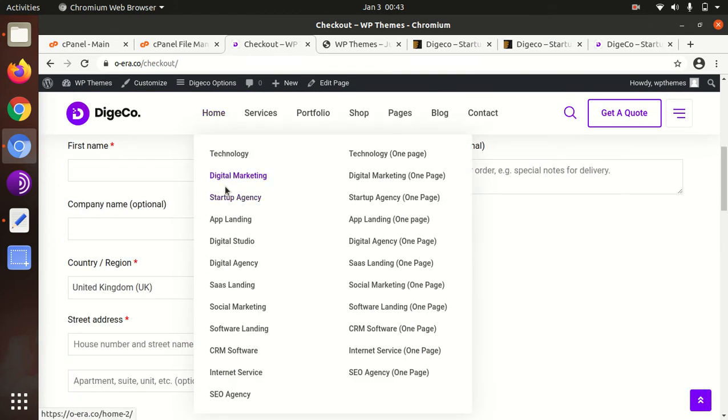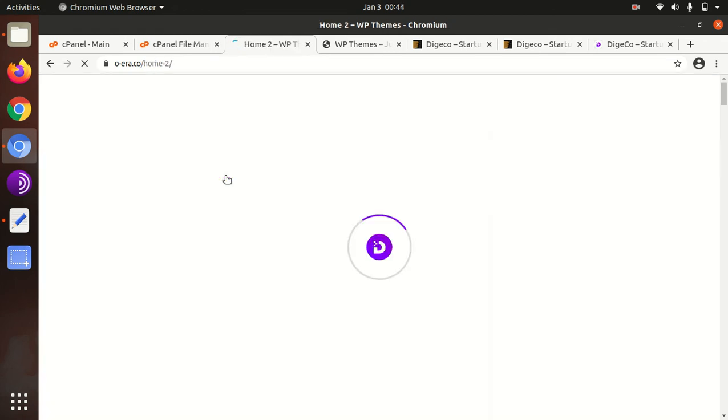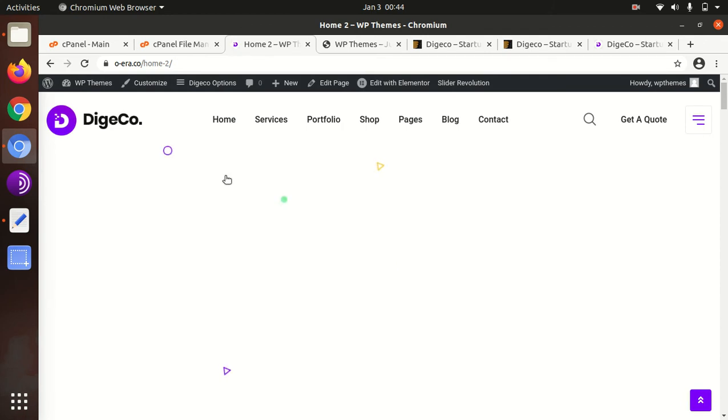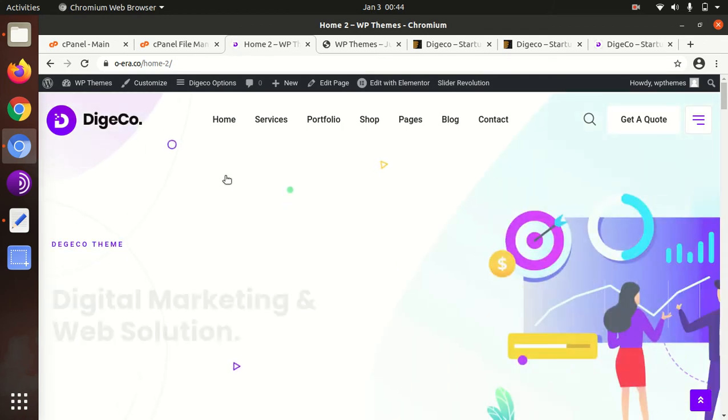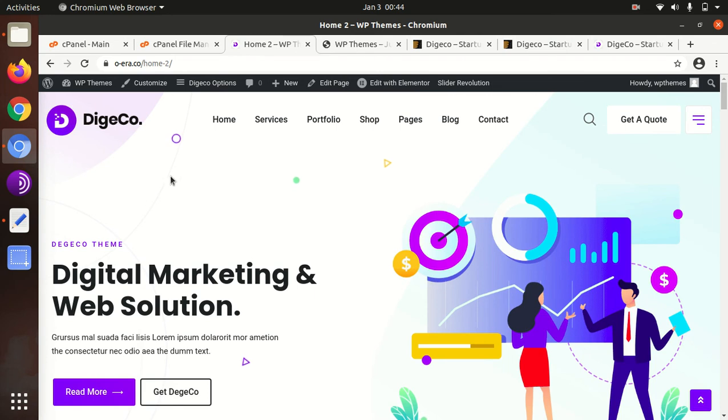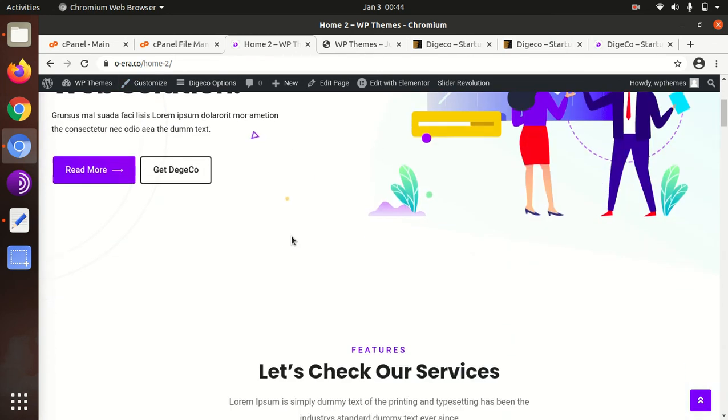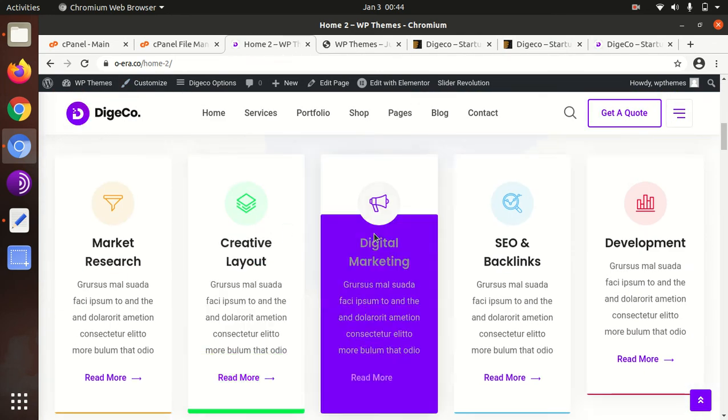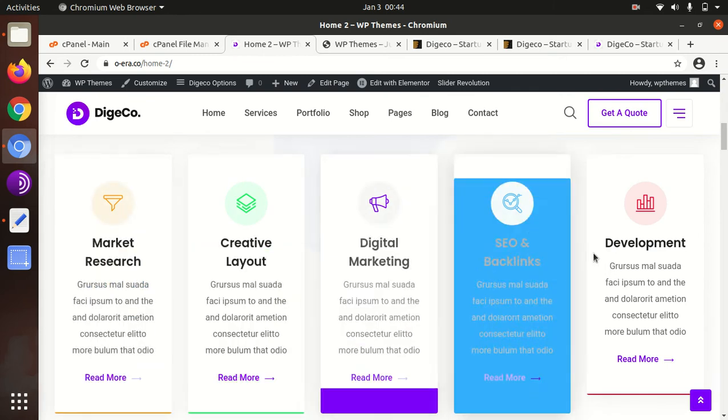And now we can, so we have just installed one demo, and you can choose to install any as per your requirement. This is home 2 option which we got in the demo.